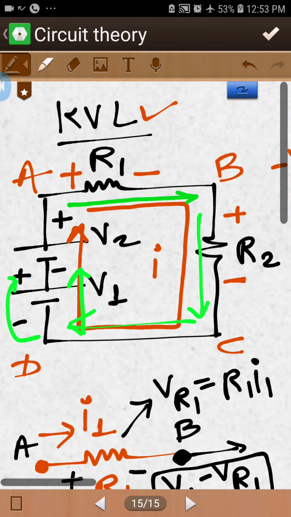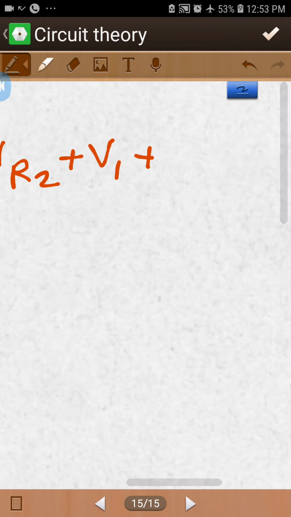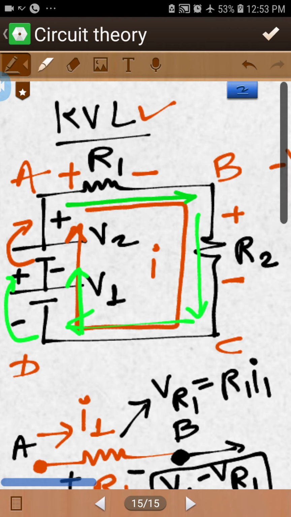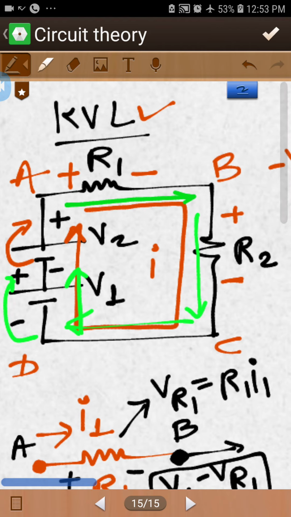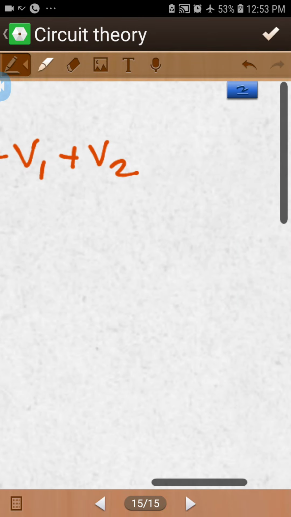After that your movement is again from negative to positive through V2, so there is a gain of energy and you put V2 with a positive sign. Then you reach where you started, so the sum will equal 0 according to KVL.